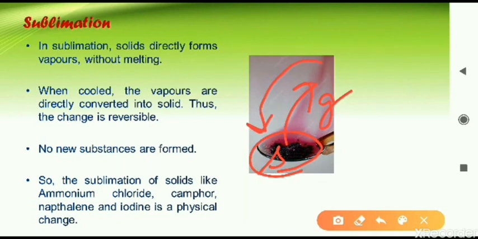From that gas we can again make solid. So this change is reversible in nature and no new substance is formed. Solid contains that same chemical, gas also contains that same chemical. That means no new substance is formed. So both conditions are fulfilled, reversible reaction and no new substance formed. That is why sublimation is what? It is a physical change.